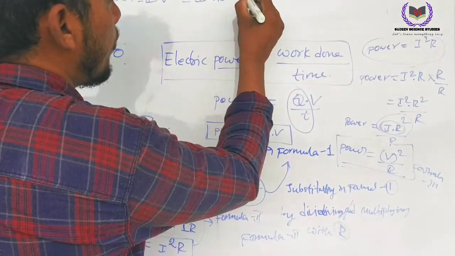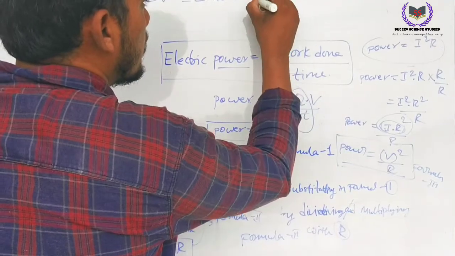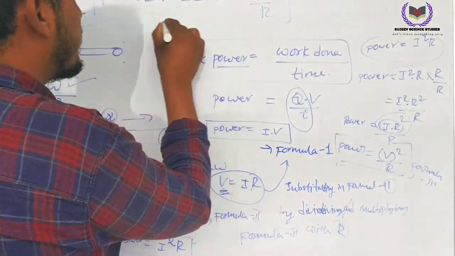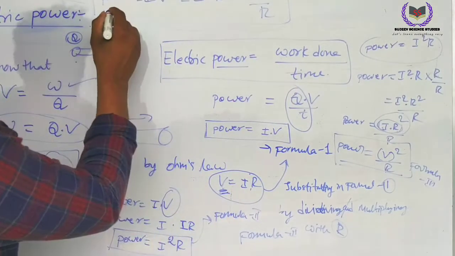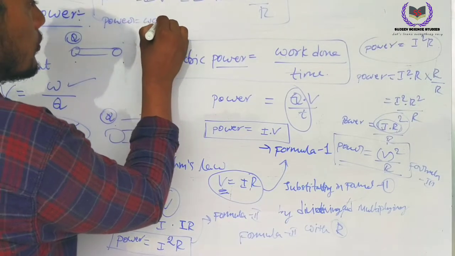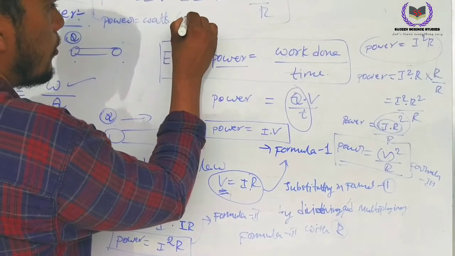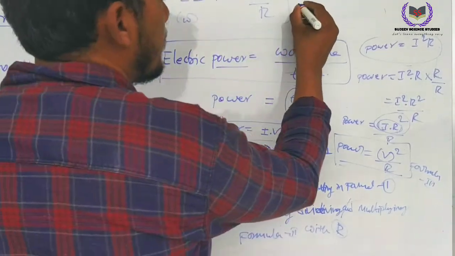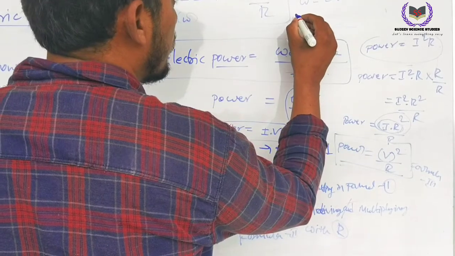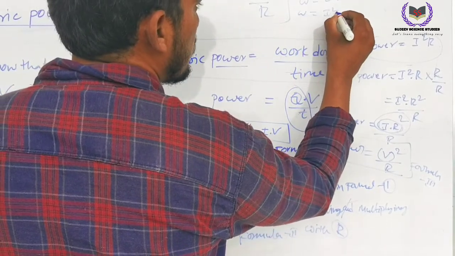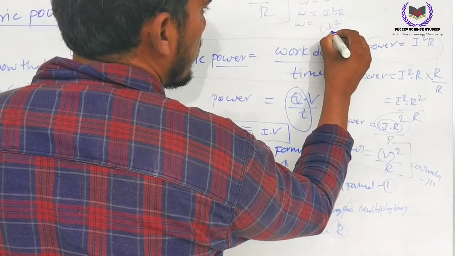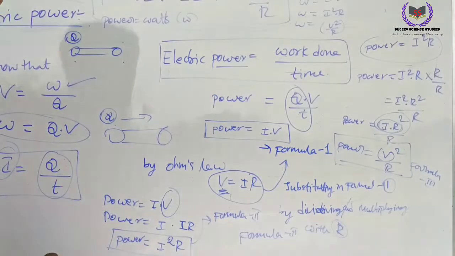Power equals V square by R. So these are the 3 formulas of electric power. We can use any. What are the units of power? Power units are watts, denoted with W. So you can write W equals IV, or in another form W equals I square R, or W equals V square by R. These are the 3 formulas of power.